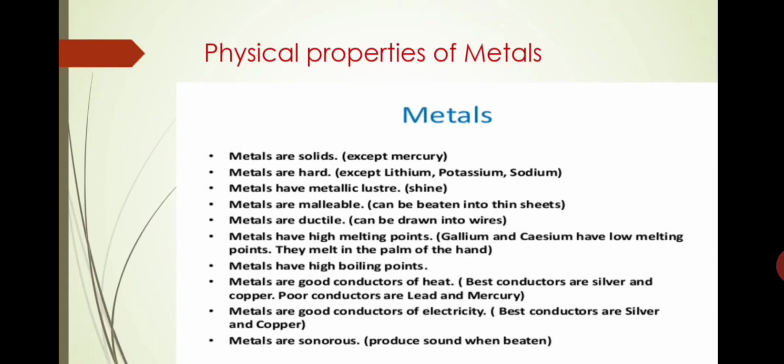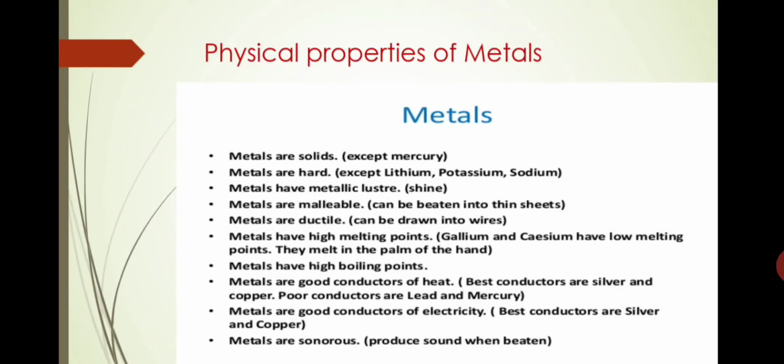Fourth point is metals are malleable. What is the meaning of the word malleable? It means that when we beat a metal, it can be converted into thin sheets. That property is called malleable.